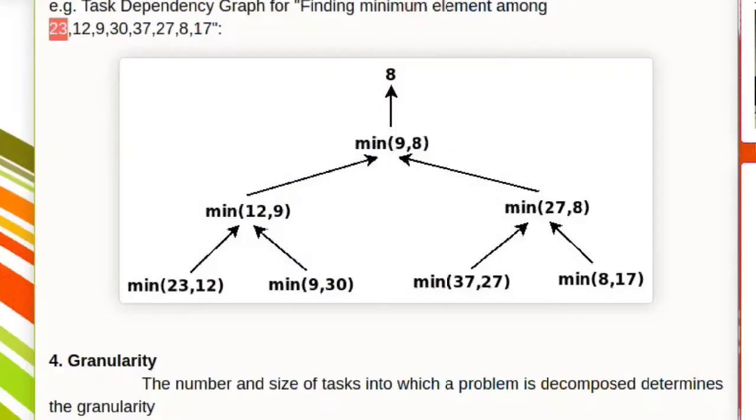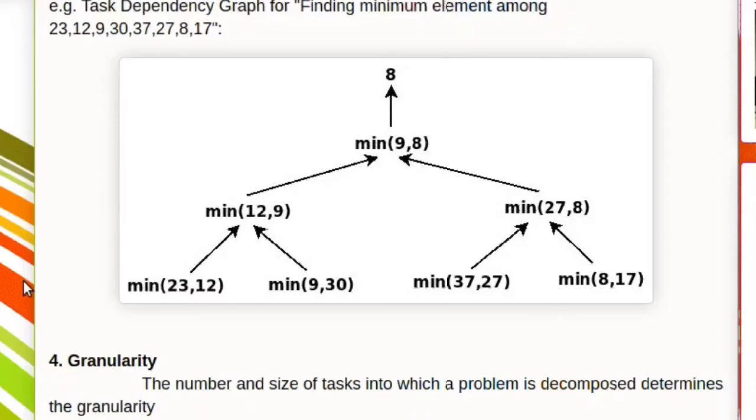And when we do it in parallel, instead of doing it serially, we find the minimum number from each pair. So we are dividing them into pairs. Here we are finding one minimum number, here one minimum number, here one, and here one. The minimum number from the first is 10, then from the next is 9, here it is 27, here it is 8. Then from these pairs again we find one minimum number, and at the end we find the minimum number from these 2.